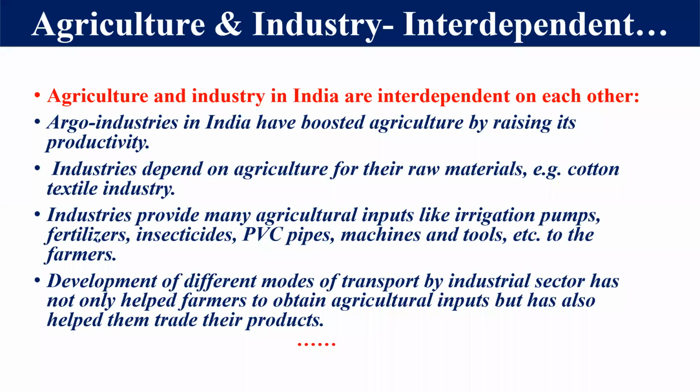At the same time, there are many industries dependent on agriculture for their raw material. So the productivity of agriculture is increased. It means the production of raw material has increased, so that industry can be developed. So in this way, we can say that both agriculture and industry in India are interdependent with each other, right? Clear, students?